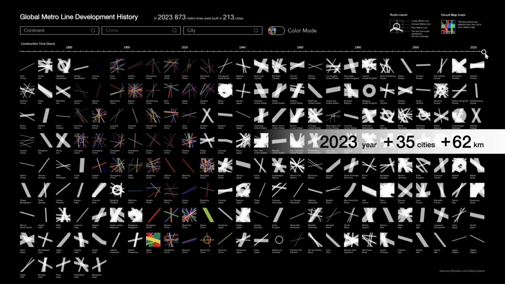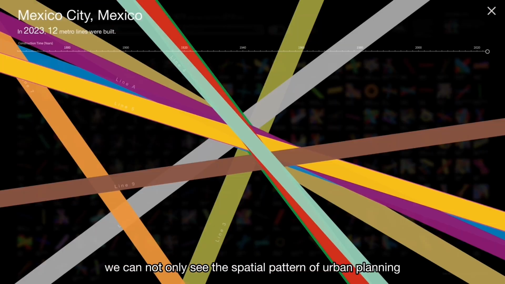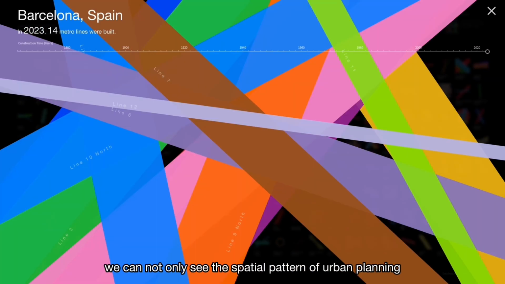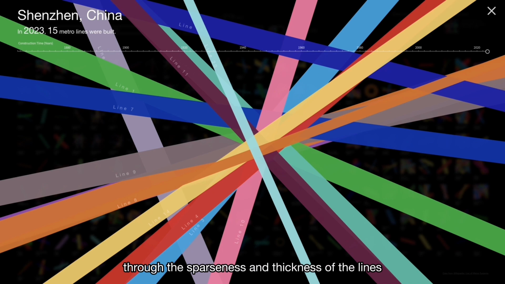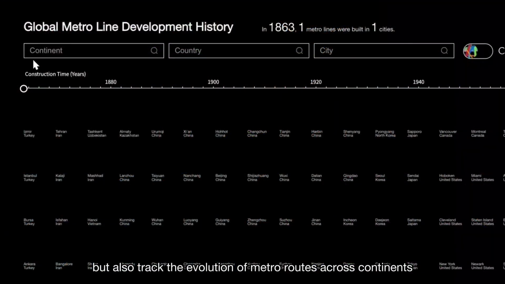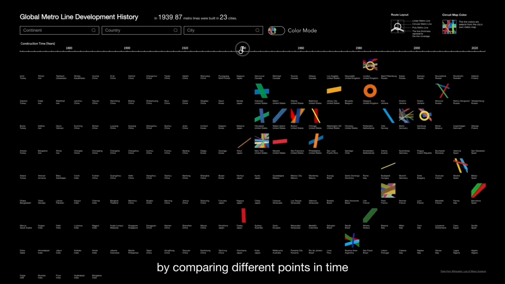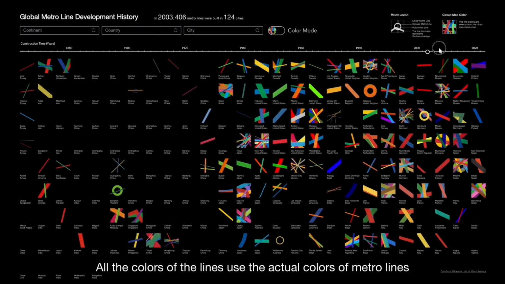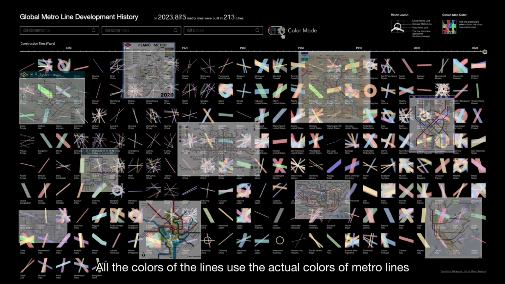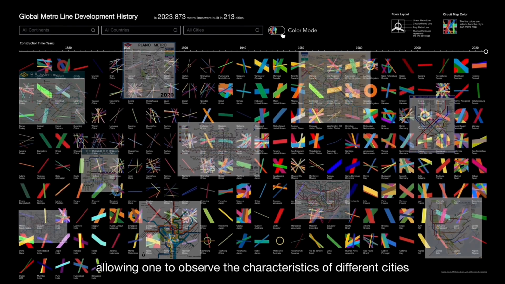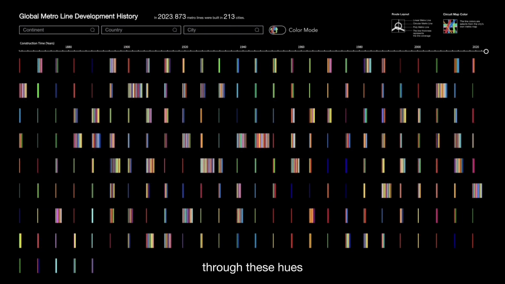In 2023, China's urban metro system expanded at an unprecedented rate, with 62 new metro lines added in 35 cities. Through the visual interface, we can not only see the spatial pattern of urban planning through the sparseness and thickness of the lines, but also track the evolution of metro routes across continents, countries, and cities, by comparing different points in time. All the colors of the lines use the actual colors of metro lines, allowing one to observe the characteristics of different cities through these hues.